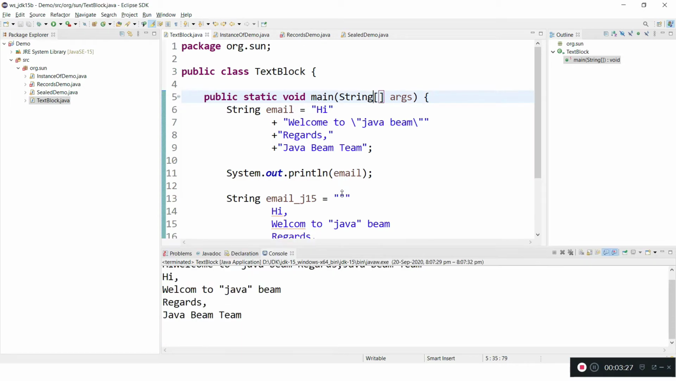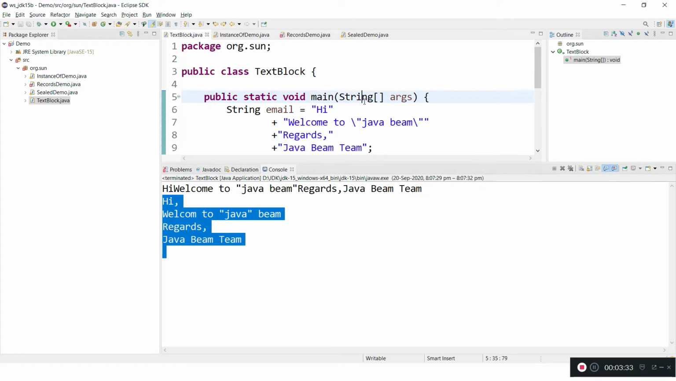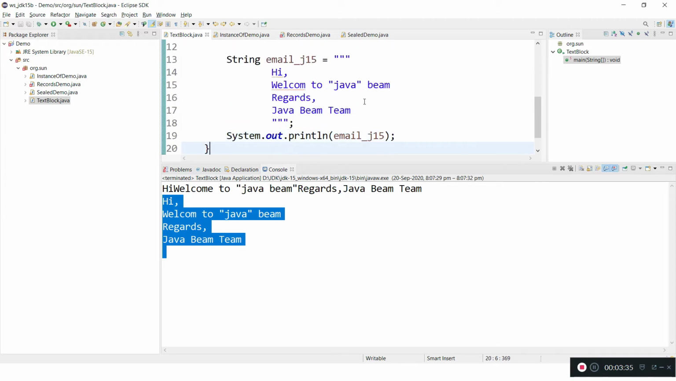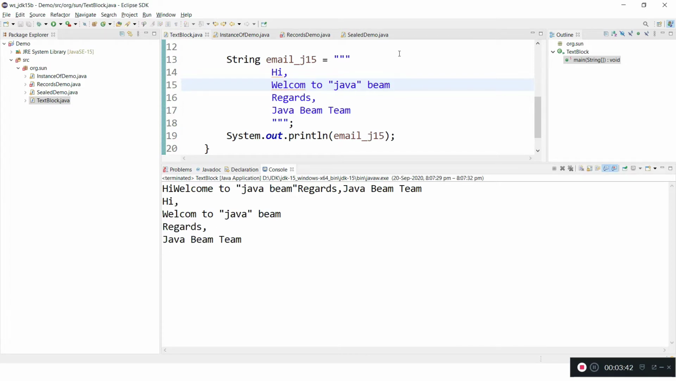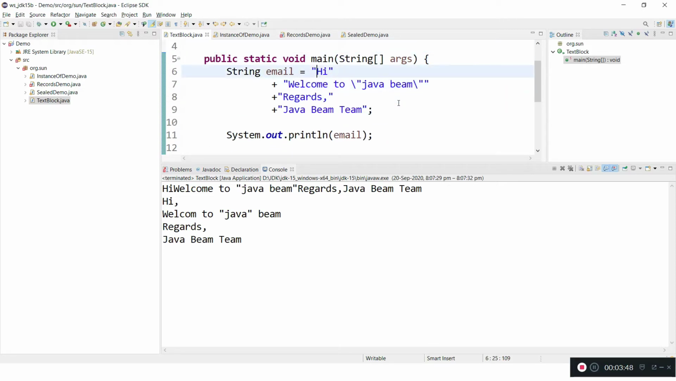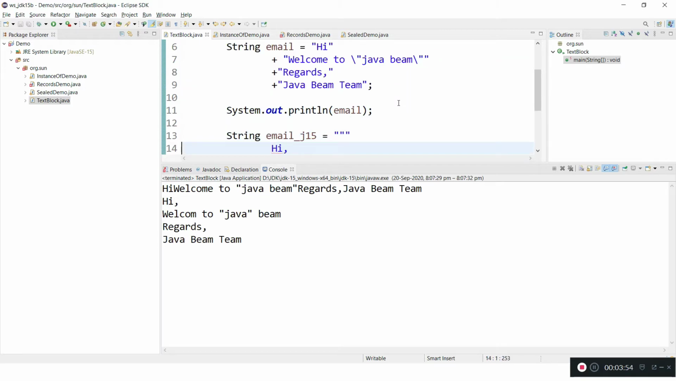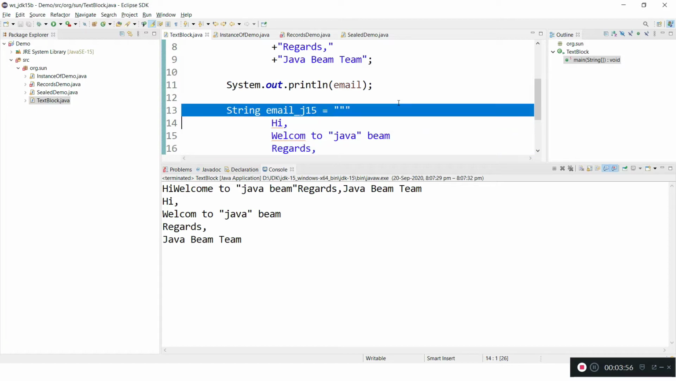See, this is working perfectly. So this is how we use text blocks. This resolves the problem of all the unnecessary things we were doing for multi-line strings. We can avoid this and go with simply cleaner code.